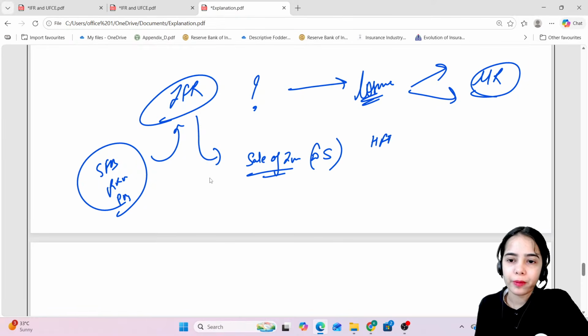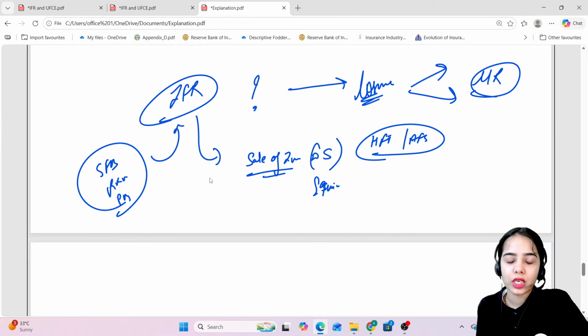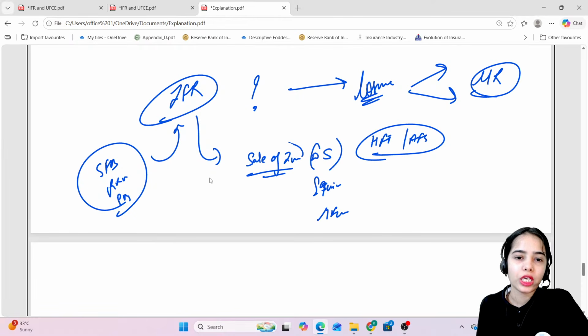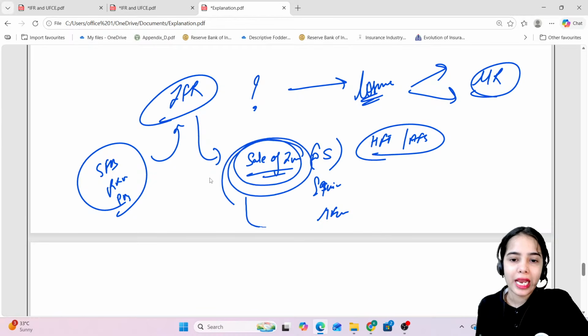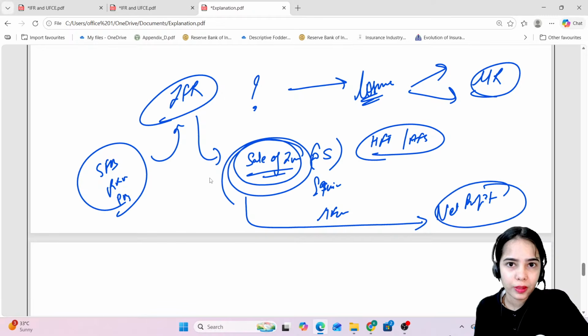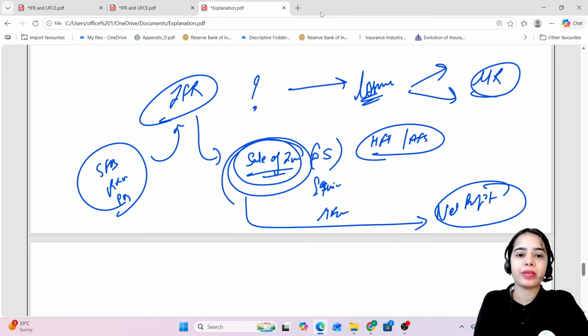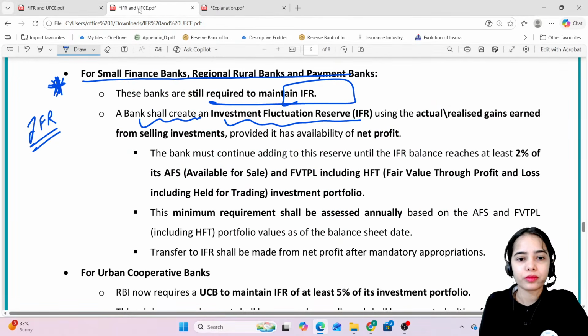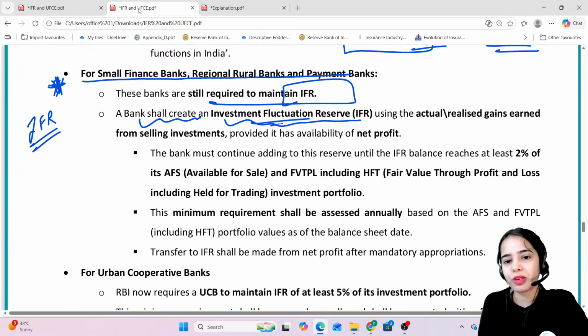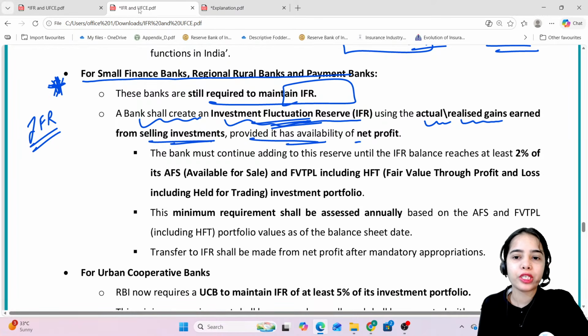So for held for trading or available for sale, if any debt securities, or equity or mutual fund units, have been sold, so the bank has sold the investment, and for this investment the bank is getting a net profit. From that net profit from the investment, the money will be kept in the IFR. Okay, this is the idea. So basically, a bank shall create an investment fluctuation reserve using the actual or realized gains earned from selling the investments, provided it has availability of net profit. So the bank must continue adding to its reserve.